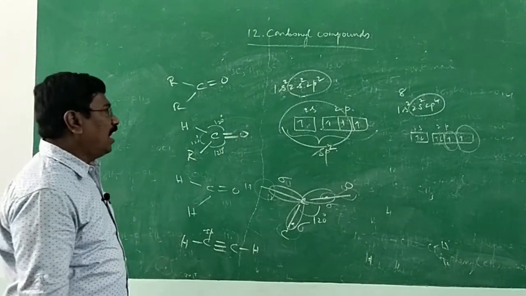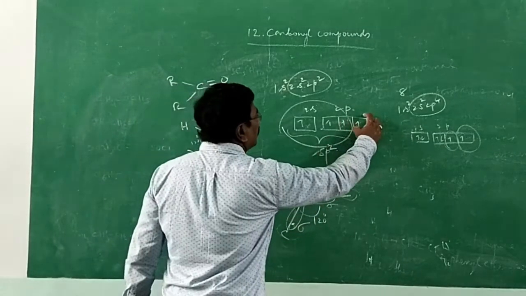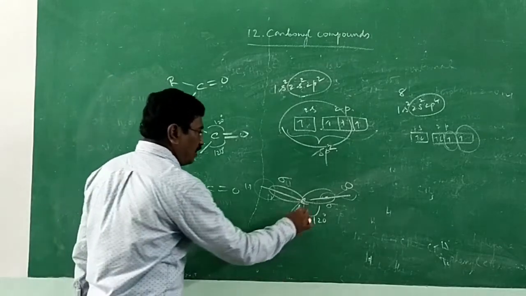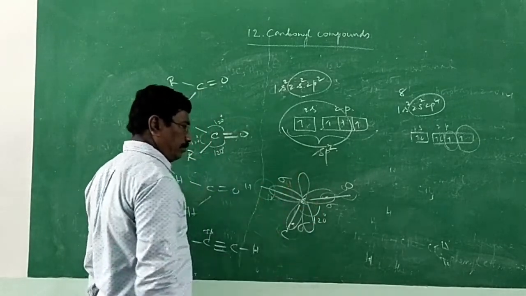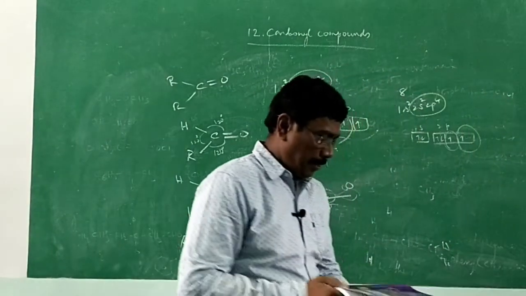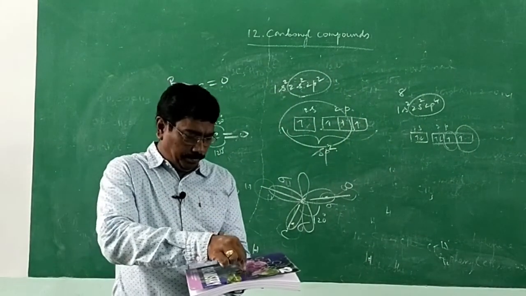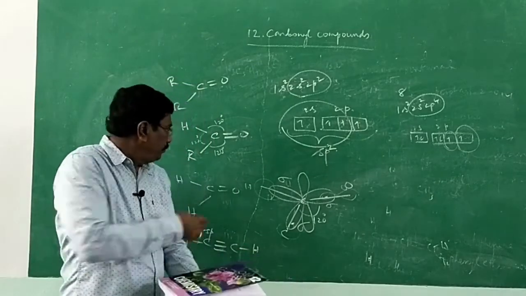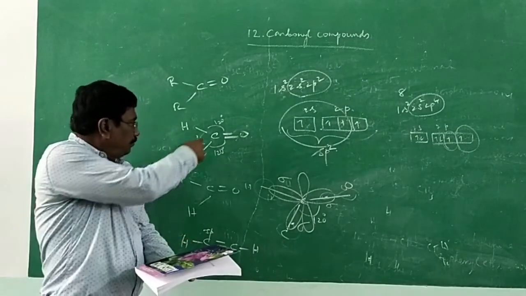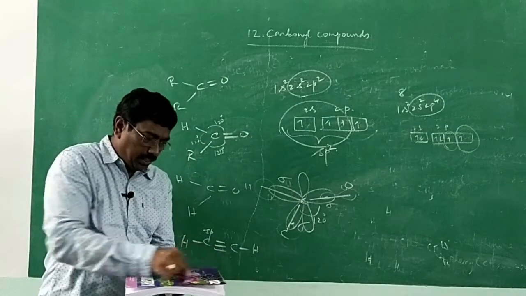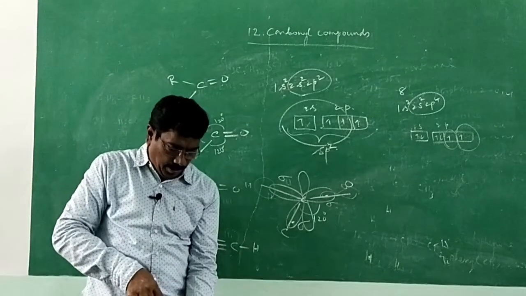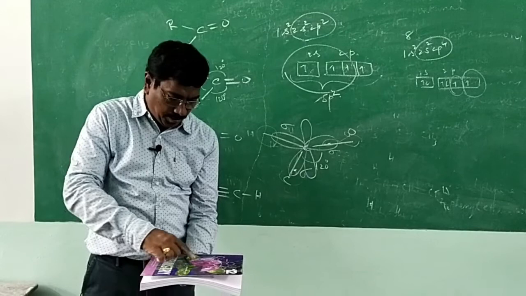Now carbon is left with one p orbital. One p orbital it is left with. These three orbitals will be on the plane. Carbon, hydrogen, another carbon, and then oxygen. It goes center. Carbon, carbon, hydrogen, alkyl carbon, oxygen.